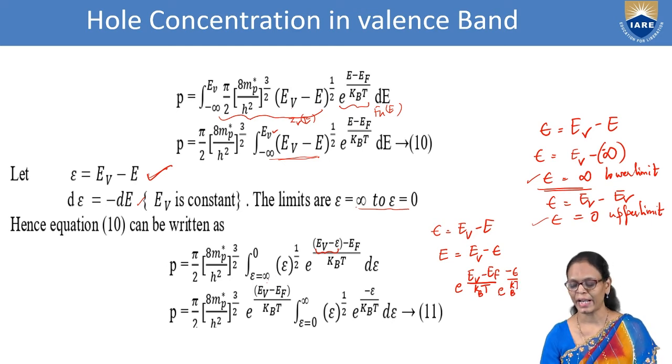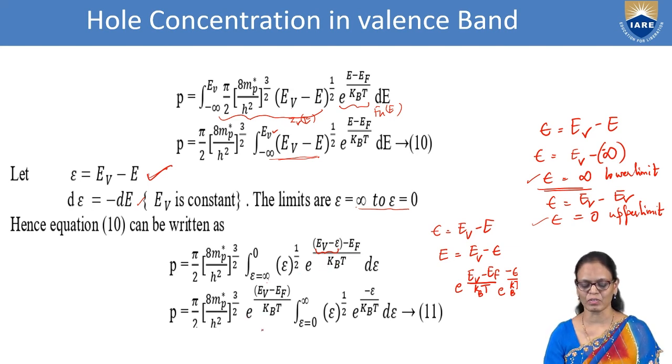A power m into A power n is equal to A power m plus n. So the same formula we will use here. Whatever is constant, we can take it out. So we have taken e power (EV minus EF) by kBT. So we are left with only e power minus epsilon by kBT. So all these are constants. So now we are going to integrate.